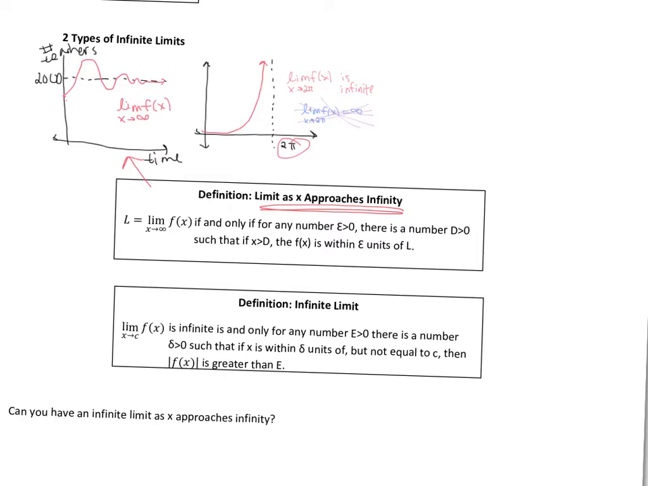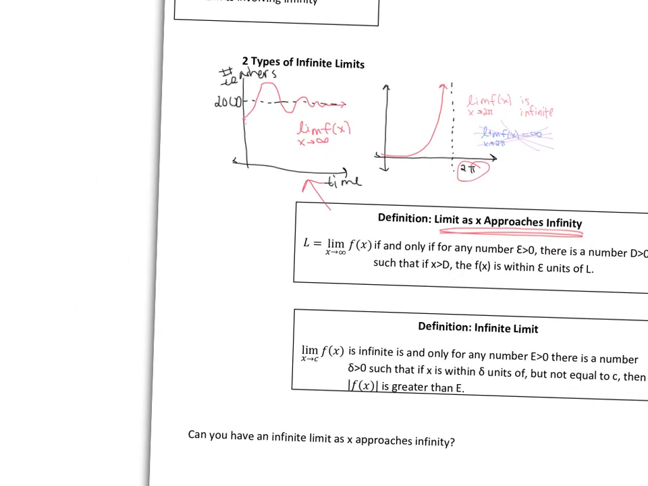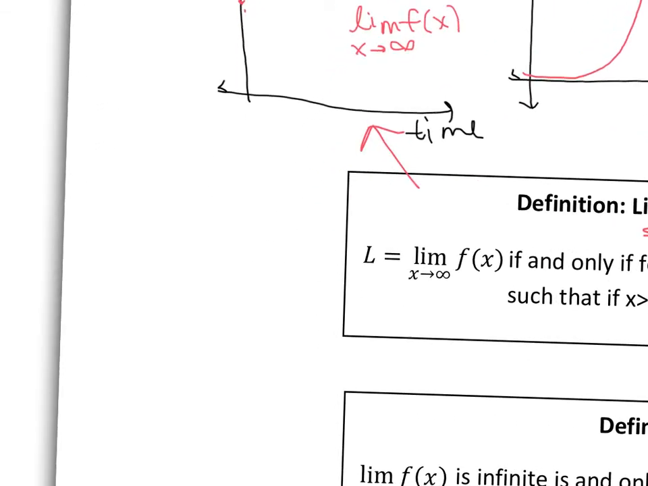So L equals the limit of f of x if and only if for any number epsilon greater than 0, there is a number d greater than 0, such that if x is greater than d, then f of x is within epsilon units of L. So let's draw a picture. This is very similar to the definition of a limit we looked at before, the epsilon delta definition of a limit. So in this situation, we have some function.